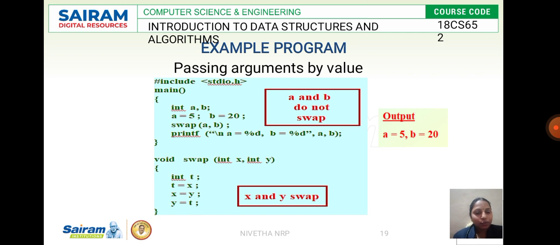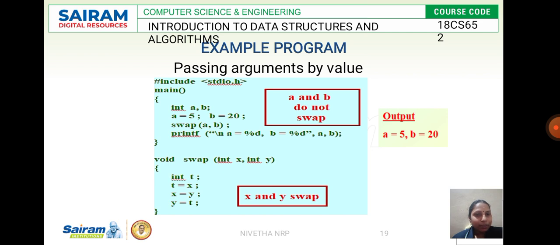See what happens if I want to shift the benches of two classes. I cannot shift the benches of two classes at a time. I have to remove the benches of one class and place it somewhere else, and only if that space is available can I transfer that. Similarly, I cannot swap the two numbers directly. So I use a temporary variable t.